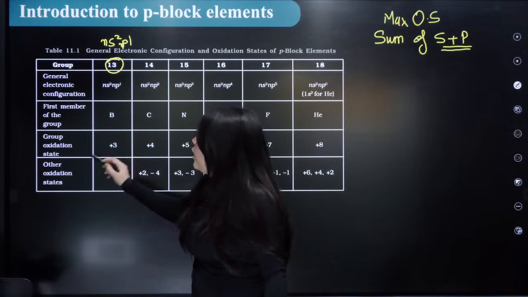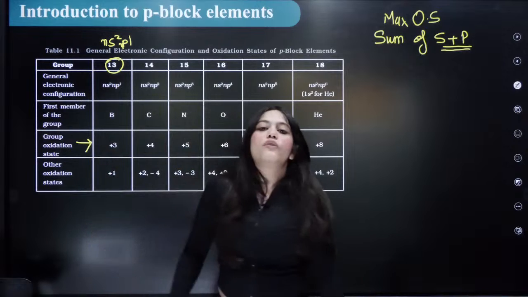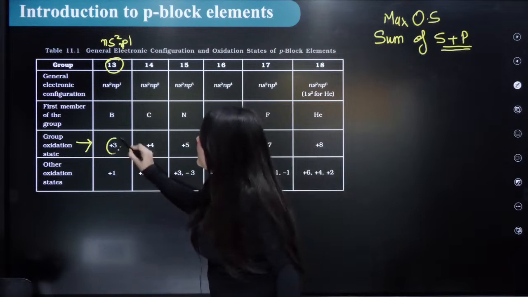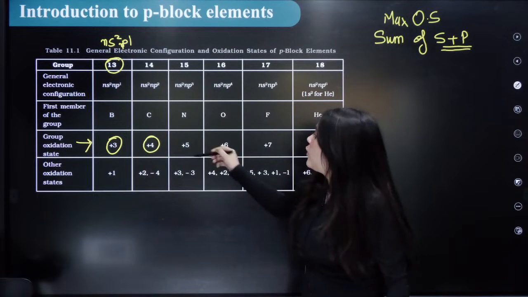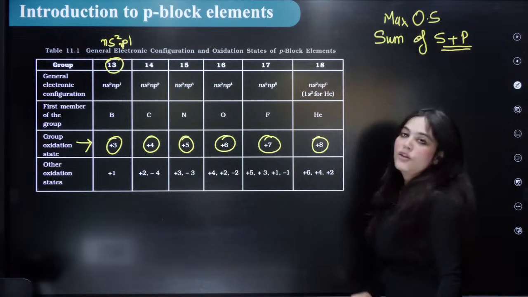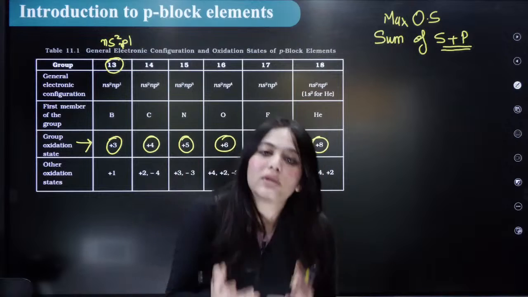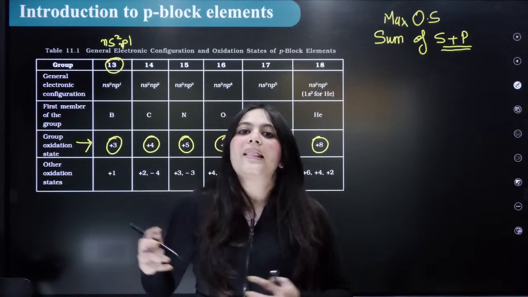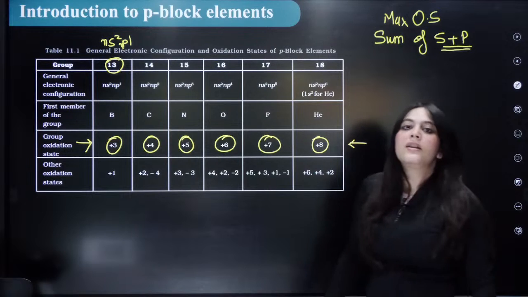So, can you see the group oxidation state? The group oxidation state of group 13 is plus 3. Similarly, for group 14 it is plus 4. Similarly, for 15 it is plus 5, plus 6, plus 7 and plus 8. So, what is that? It is nothing but the addition of the total number of electrons in the s and the p orbital, and that is your group oxidation number.